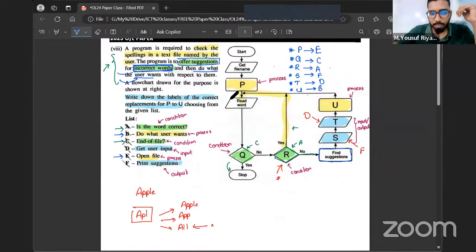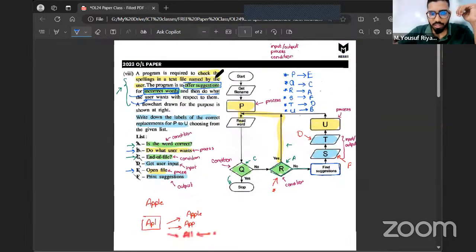So if you did the matching part correctly, P is going to be matched to E. No, Hasna, after the class is over, I'll be giving this, not before. Nothing, you all can try and come. So label P is going to match to E, Q is going to match to C, R is going to match to A, S is going to match to F, T to D, and U to B. Mark your answers and let me know through the chat how many marks you got. So put 1 mark each. 1, 2, 3, 4, 5, 6.